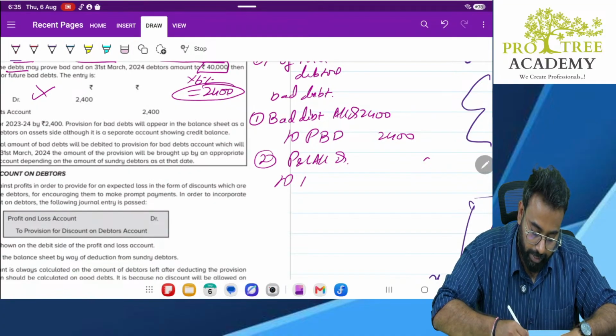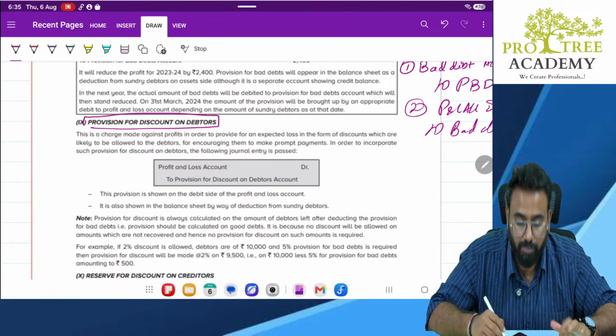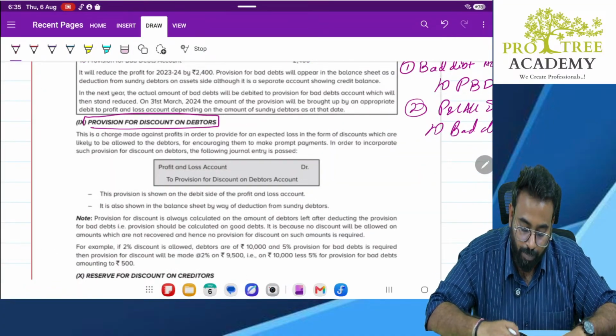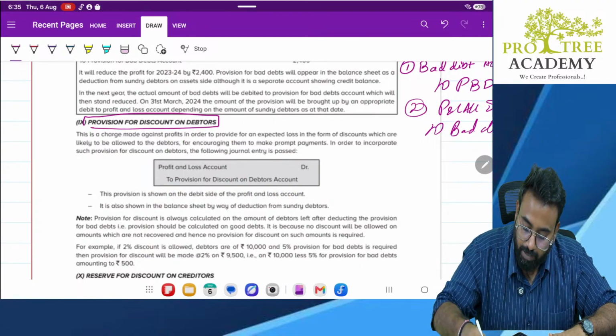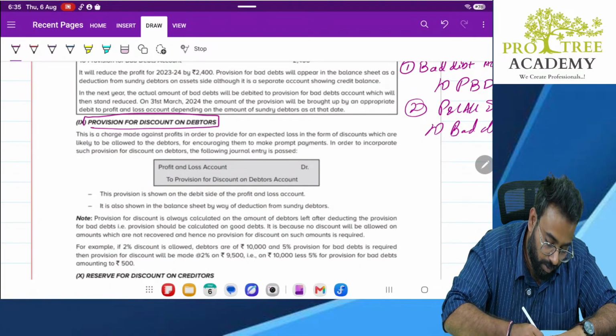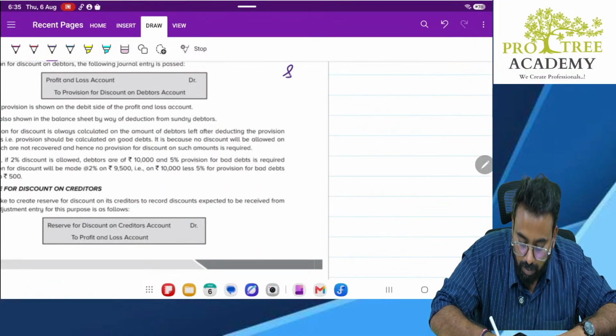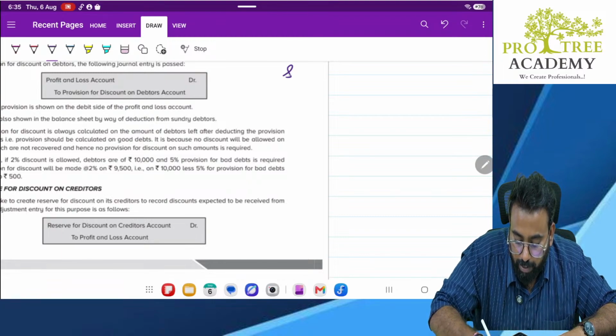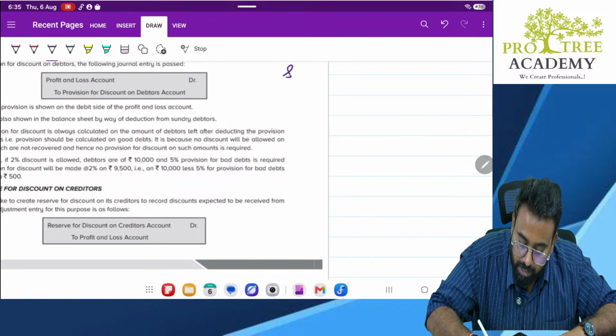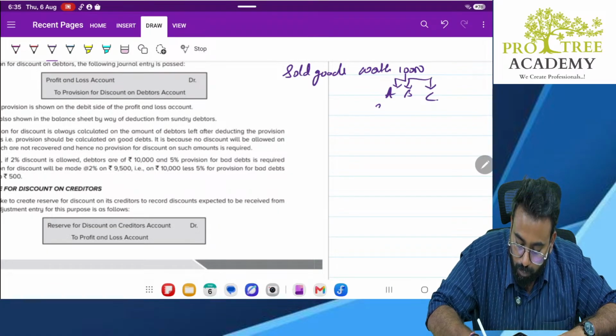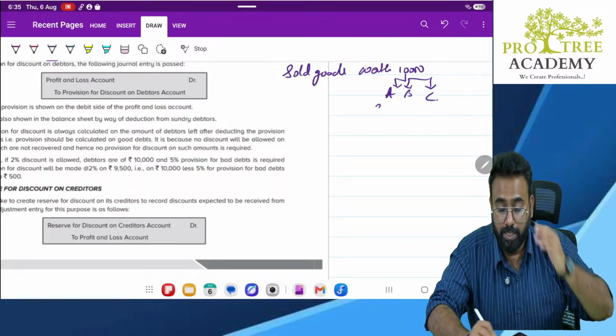Provision for discount on debtors. Similar to bad debts, we create a provision for discount also. Sir, what is this provision, sir? Say, for example, I sold goods worth 10,000 to 3 people, A, B, and C. Say, for example, I have sold 3,000, 4,000, and 3,000 to A, B, C.